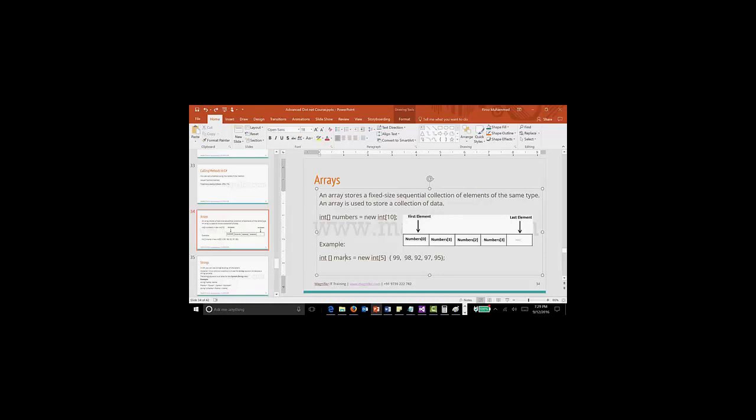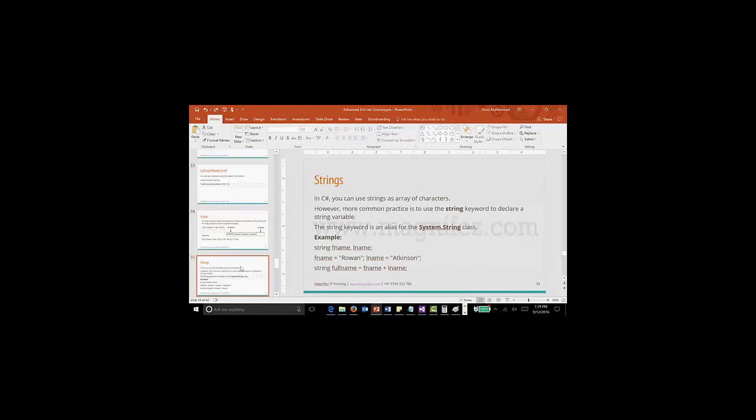I'm not going to do any practice on that one, just to show how arrays are used. So strings we have. Strings are the same thing. Strings are also arrays, but strings are an array of characters. In C# we can use strings as an array of characters.